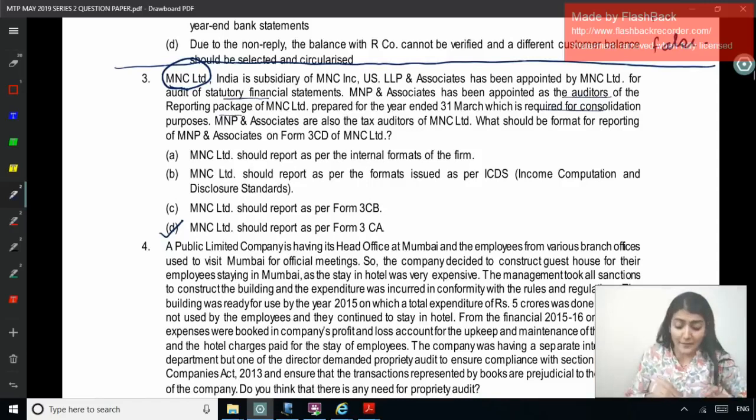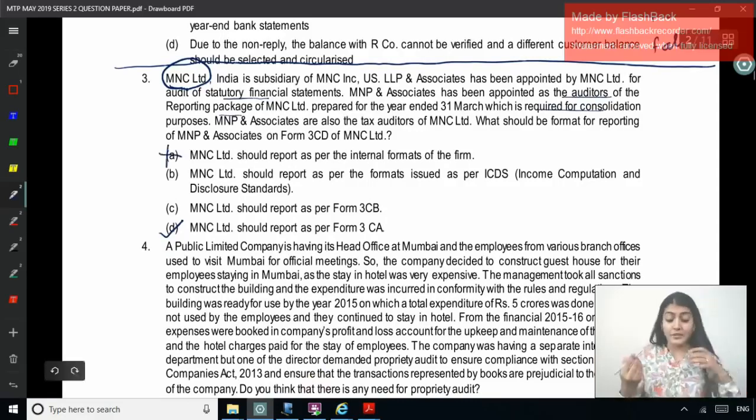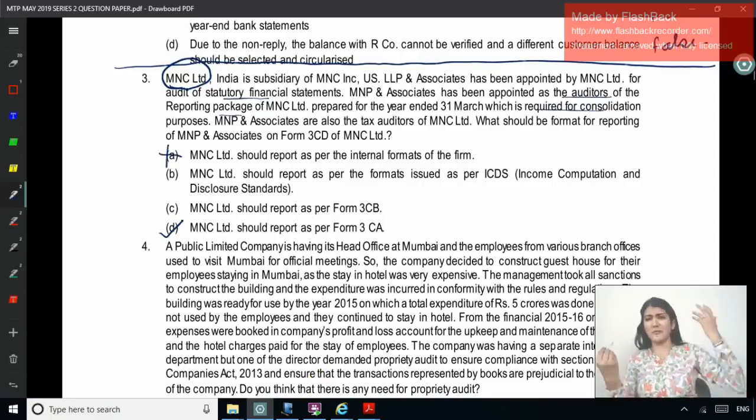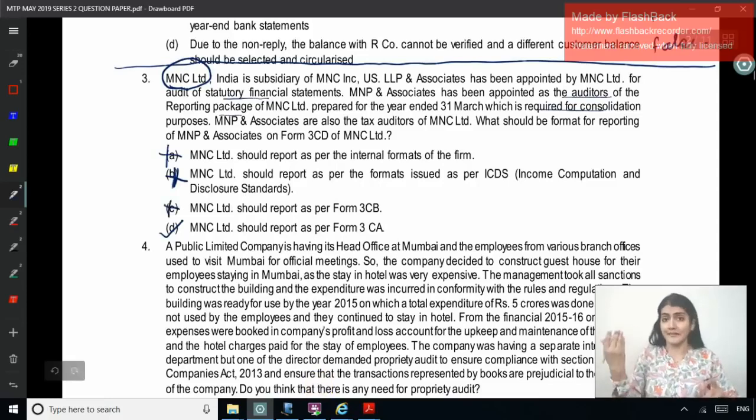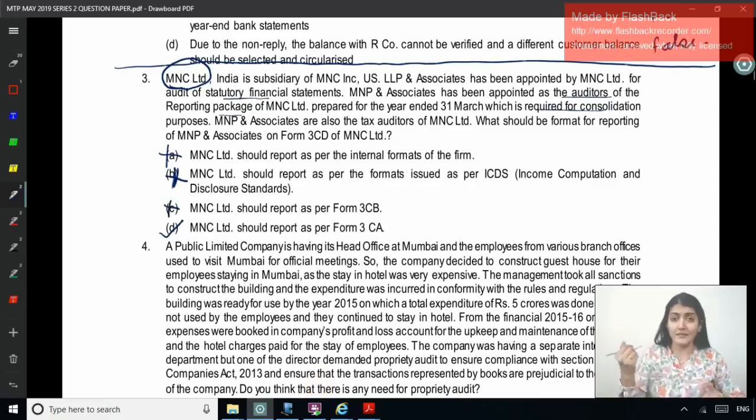Right, so MNC should report as per the internal format, filler. MNC should report as per the formats issued as per ICDS, nothing like that. MNC should report as per Form 3CB, no. Why? Because the accounts have been audited under any other law, right? So the correct answer is D.